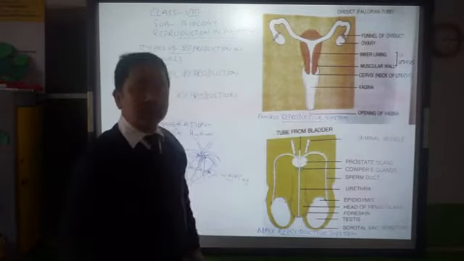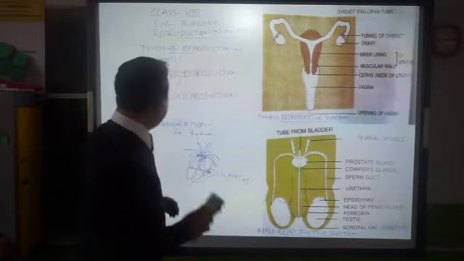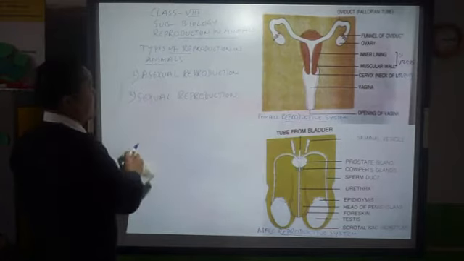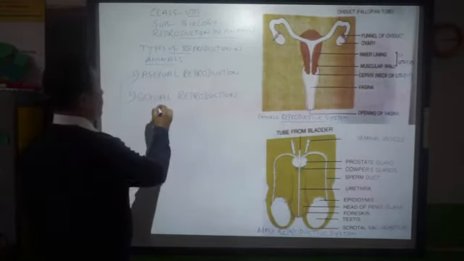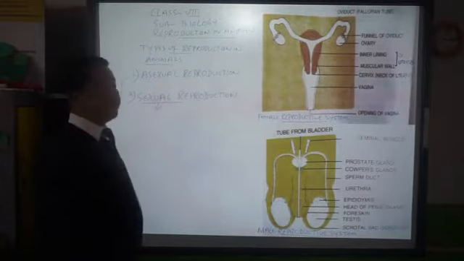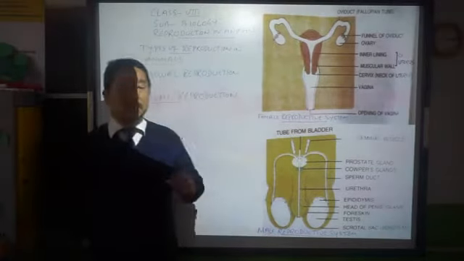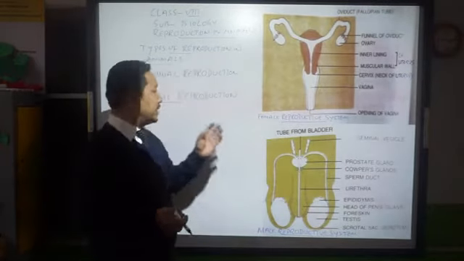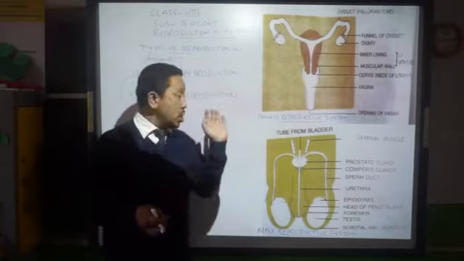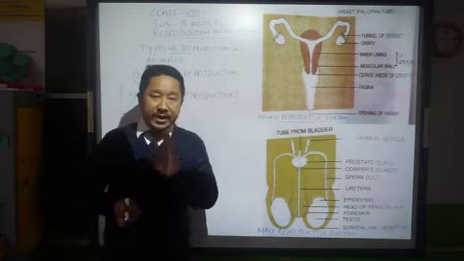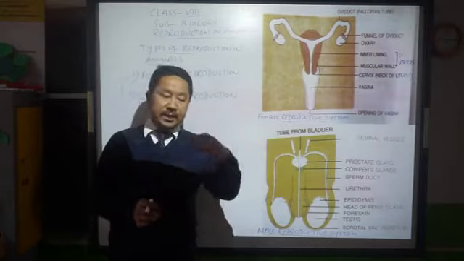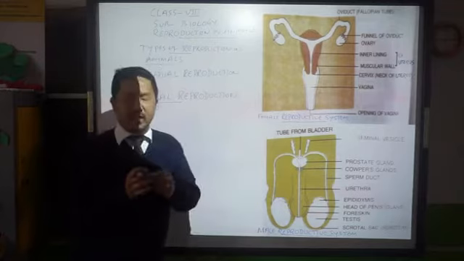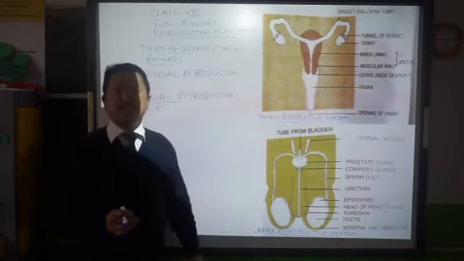Now we'll go to sexual reproduction in animals. Sexual reproduction is in fact a complicated process, a little bit more complicated than asexual reproduction, where you find male and female organisms involved to produce the new ones, which is a very long process, which we discussed also in the plants.